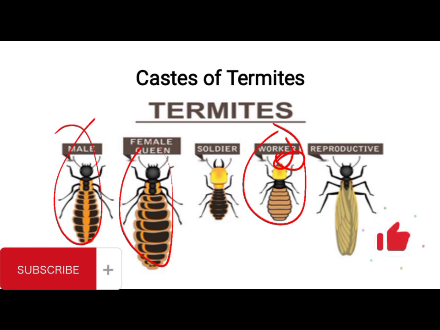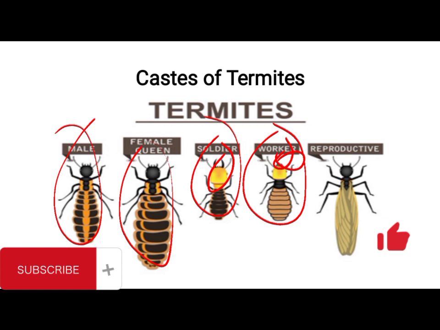Okay, and then you also have those that we refer to as soldiers. The soldiers are also sterile, they are blind, they are wingless, but these ones are males. They have a big, large head. They also have a thick exoskeleton and huge mandibles. Their major role is to protect the colony from invaders and also protect the workers as they gather food for the colony. So that is about the castes of the termite, which are social insects.